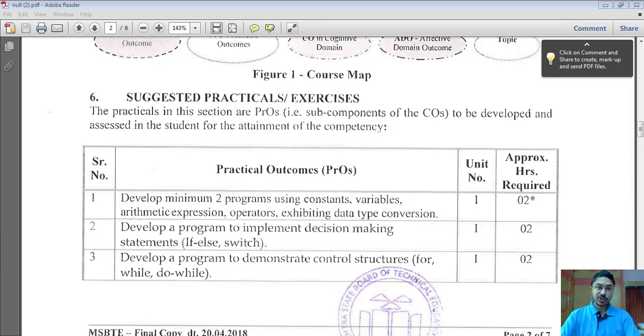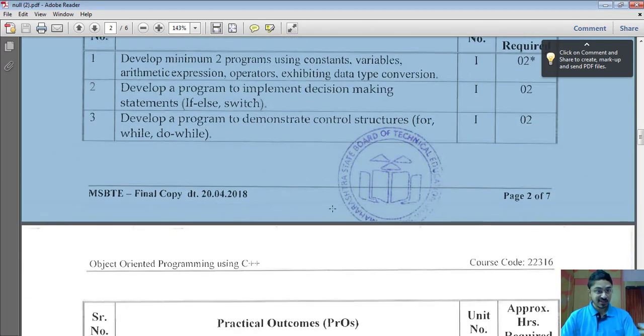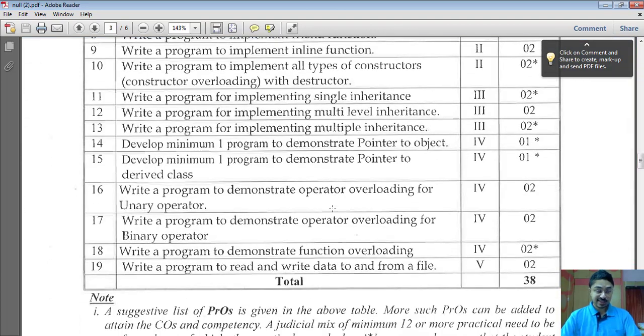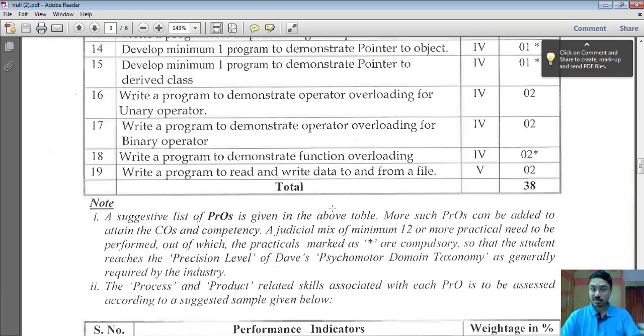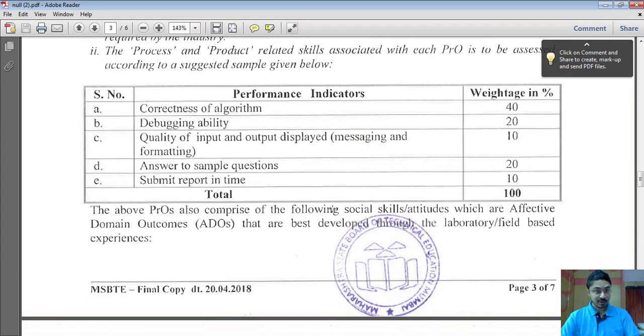In order to achieve practical expertise in this subject, you have some practical assignments. For the practical outcomes, you have some assignments given over here. These are 19 assignments. So probably you will get a manual for it, and once you have the manual, all these 19 assignments will be there in that. You have to solve them in order to achieve these practical outcomes.